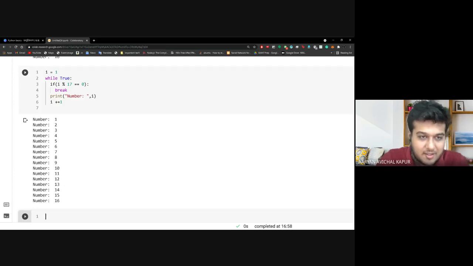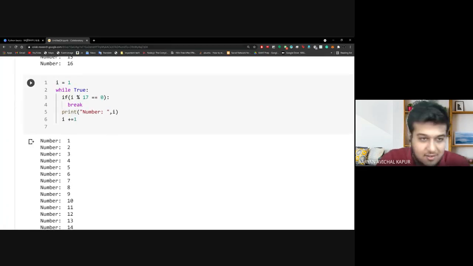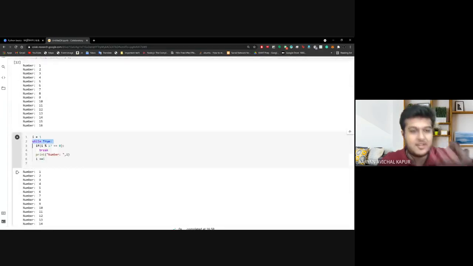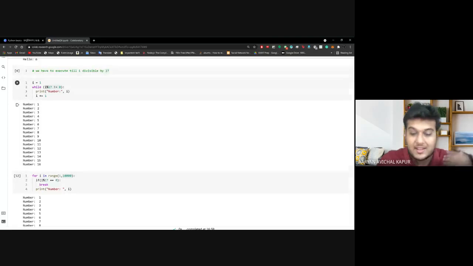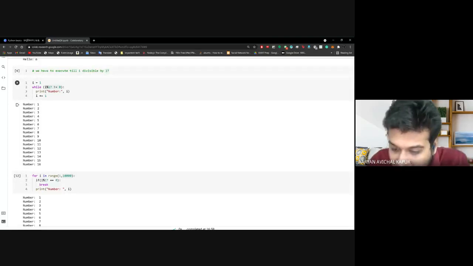So here you can see that every time this is the do, and this would act as the while, right? So this is the condition that if met we break, and till the time that condition is not met, we keep on going. Right, so it gives us the same result, but these are three ways of doing this exact same question. Right? Is this clear to you?